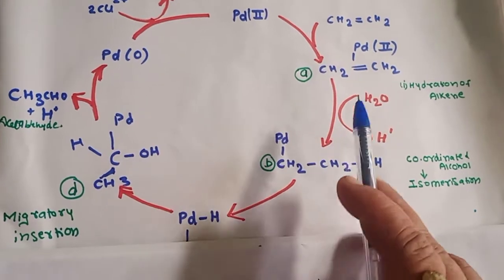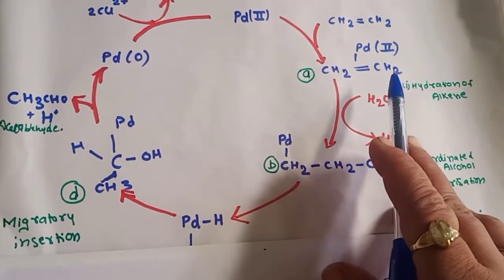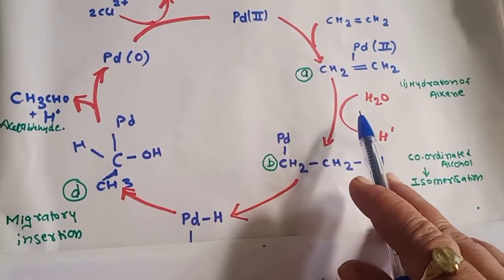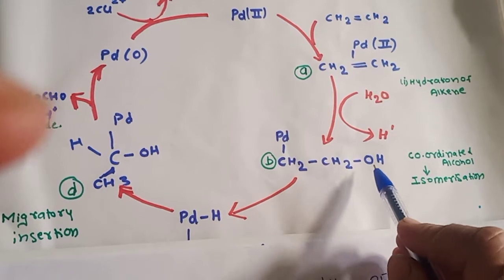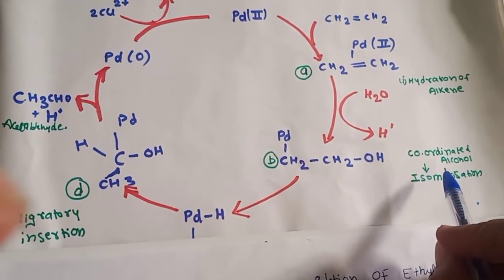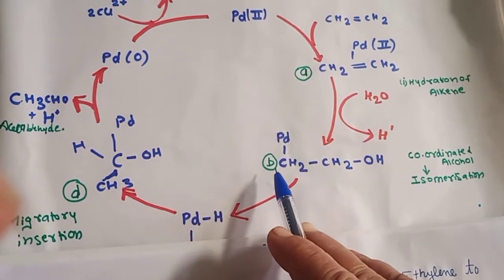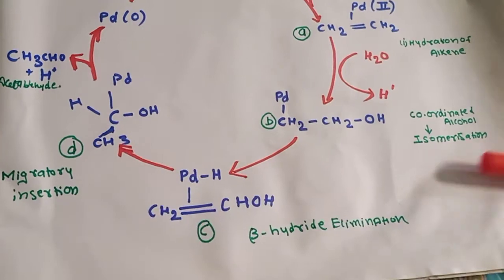So what is the first species formed? This is our palladium alkene complex. Then after hydration, you have the coordinated alcohol product. This is PdCH2CH2OH, our coordinated alcohol. So the first product formation takes place, and now what happens? Now the isomerization will take place.